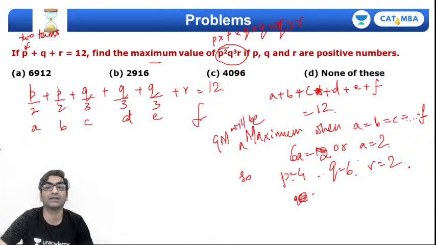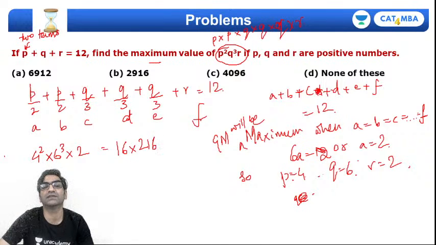So what is the product that we want? You want to maximize P square Q cube R. The maximum value is 4 square into Q cube, that's 6 cube, into R. R will be equal to A, so R will be 2. So what do I get? 16 into 216 into 2. 16 into 432.